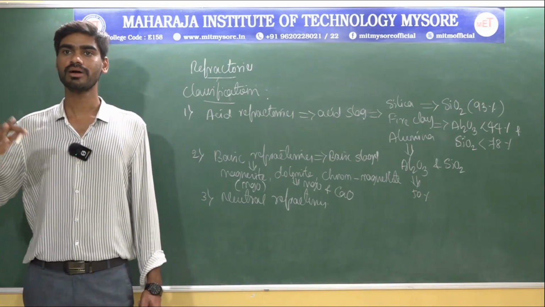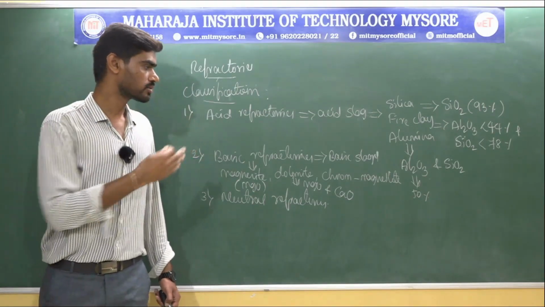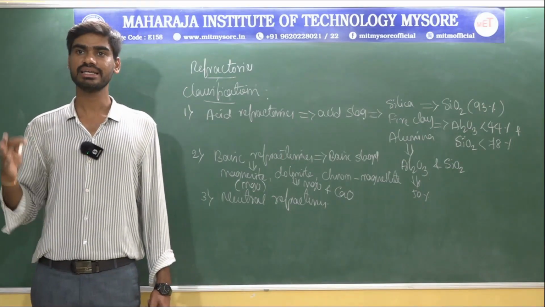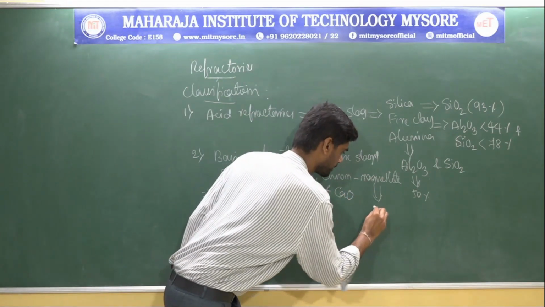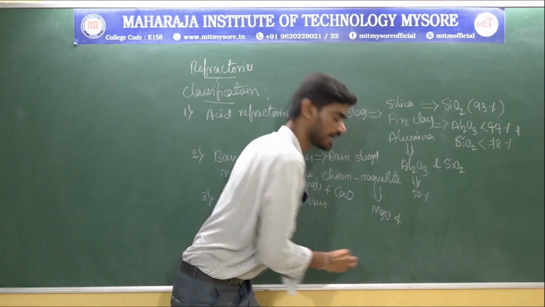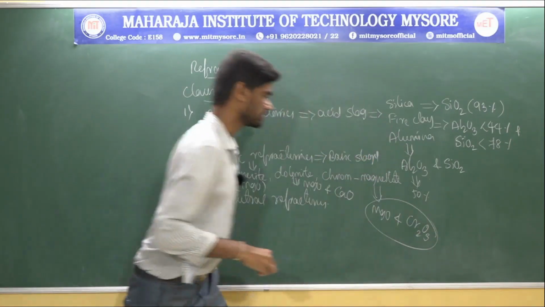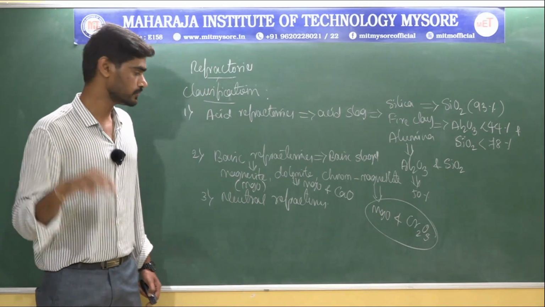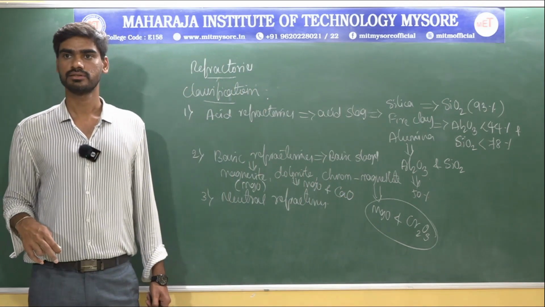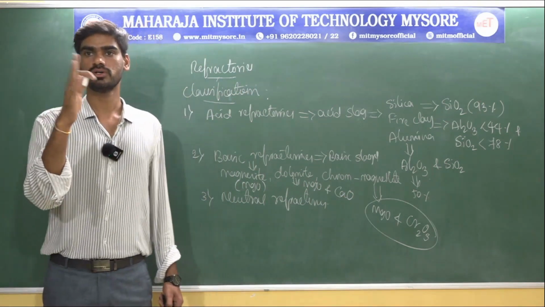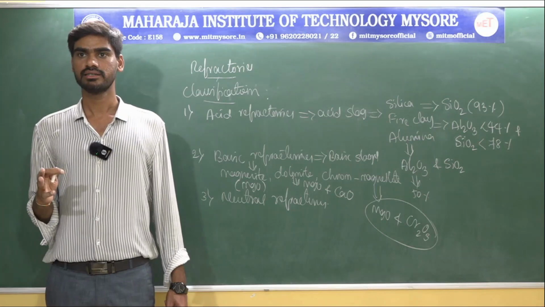In general, chrome magnesite refractories primarily consist of magnesium oxide and chromium oxide, Cr2O3. These are the components used to manufacture chrome magnesite refractories, with respect to those two types I have already mentioned.